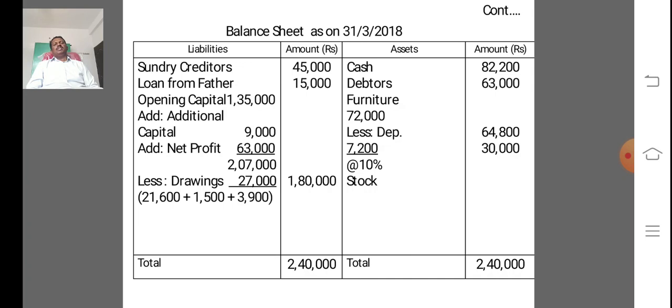There are three drawings: 21,600, 1,500 and 3,900. Coming to the asset side: cash 82,200, debtors 63,000, furniture 72,000 minus depreciation 7,200, that is 64,800, and stock 30,000. Total asset side 2,40,000, total liabilities 2,40,000.